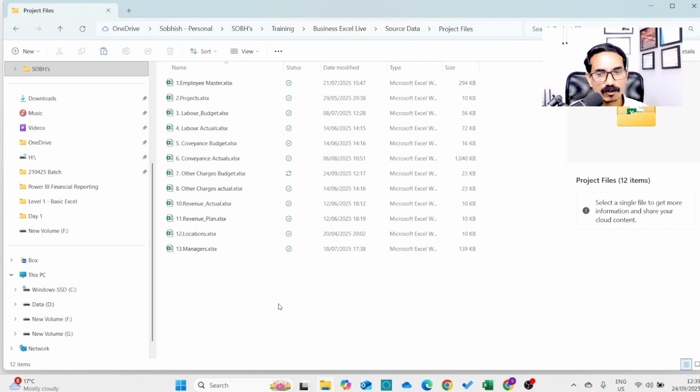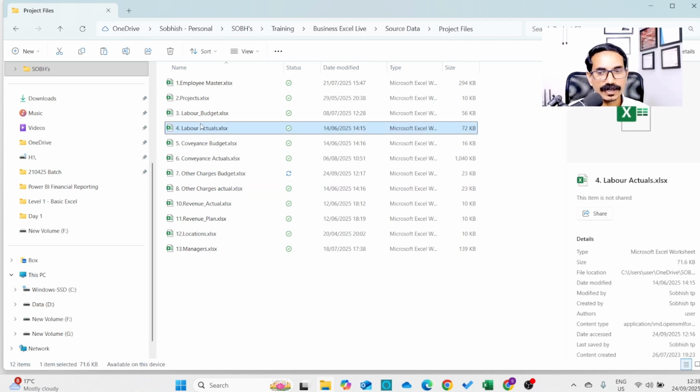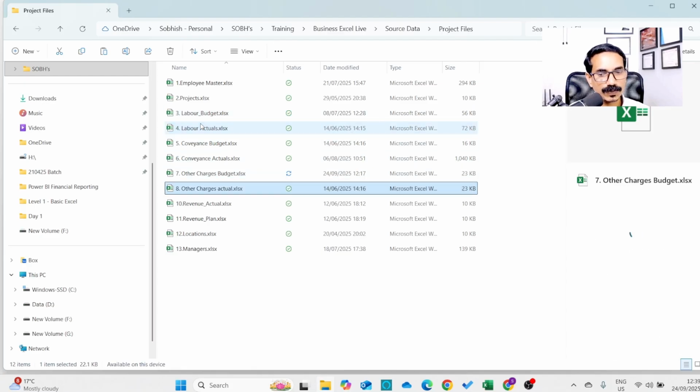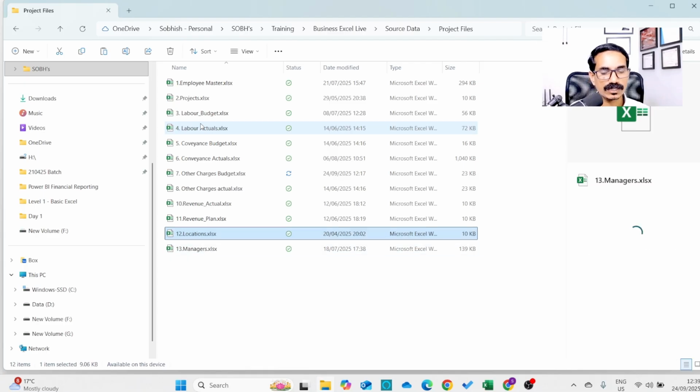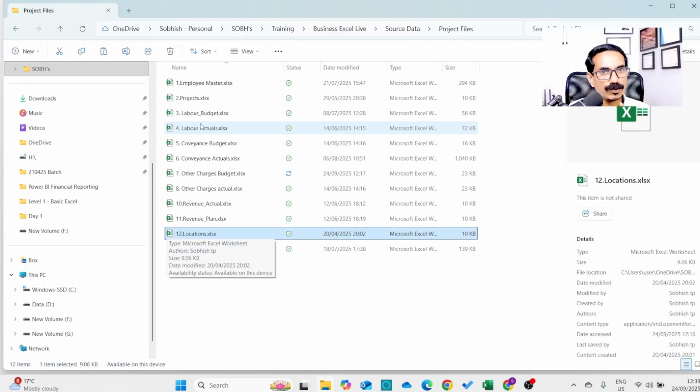So that is why in this Excel course, you will be working on a project with various different data sets like an employee master data, project data, budget data, conveyance actual and budget, other expenses actual and budget, revenue actual and budget, locations, managers. You will be working with the different data sets to get practical exposure. Once you start working with multiple data sets, you will not struggle at the workplace to solve real problems. You learn how to get data from different data sets, how to consolidate the data, how to analyze the data, how to connect the data together. That is why we are using multiple data sets in this course.